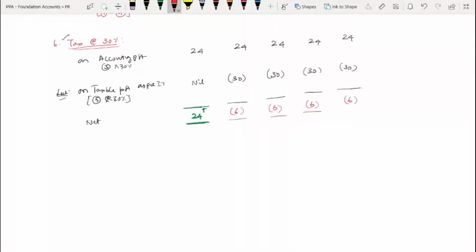Yeah, net effect you have paid 6 rupees. That is as per accounts what you're supposed to pay. Beyond that, 6 rupees extra you paid or not? Yes, sir. Correct? So this is where I am supposed to pay. This is the actual liability, but this is the payment. Are you understanding, Arti? Yes, sir. Now I am able to understand, sir.